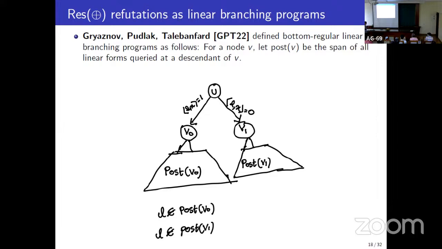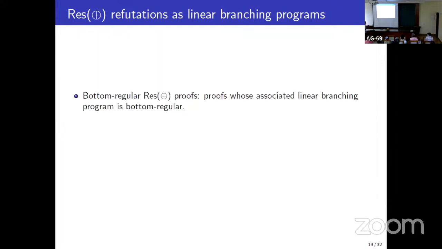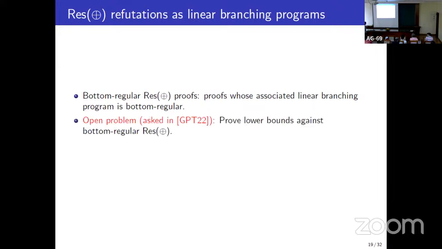So Gryaznov et al. proposed the following open problem. Okay, and the regular ResLin refutation is simply a refutation whose branching program is regular. So Gryaznov et al. asked the following open problem: prove a super-polynomial lower bound against regular ResLin, and then hope that if you are lucky enough, it can also extend to a lower bound against unrestricted ResLin.